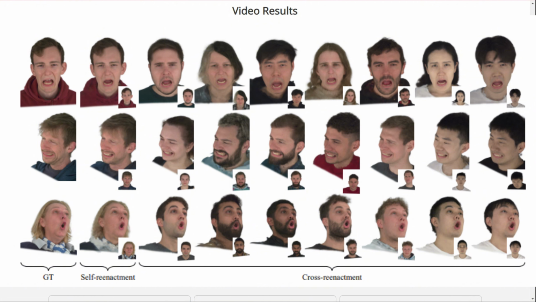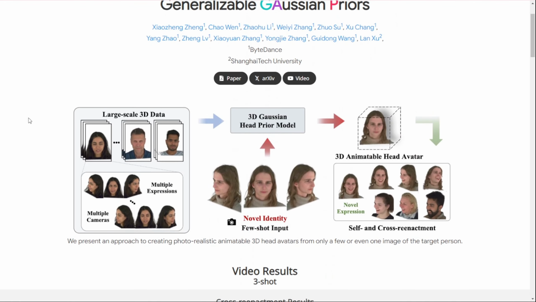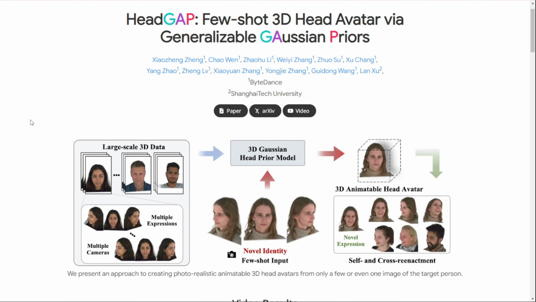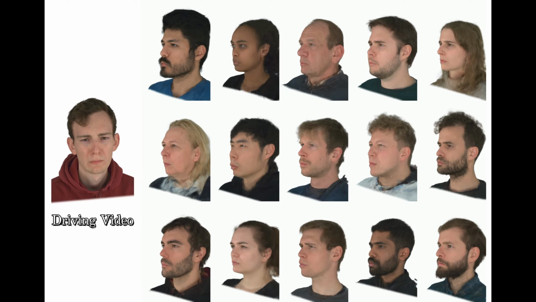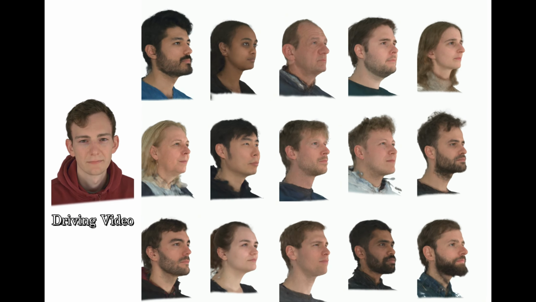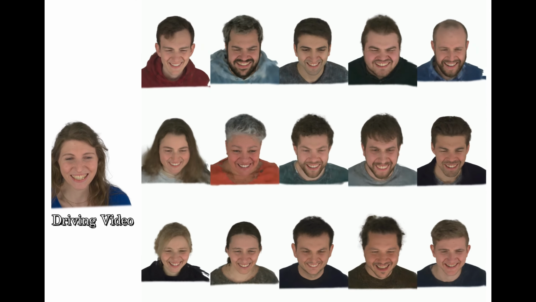Now, this technology is pretty exciting, but let's think about its real-world implications. On the positive side, it could be a game changer for industries like gaming, VR, and film. Imagine creating custom characters for games without needing expensive motion capture equipment, or quickly generating digital doubles for visual effects in movies. There's also the question of accuracy and representation.